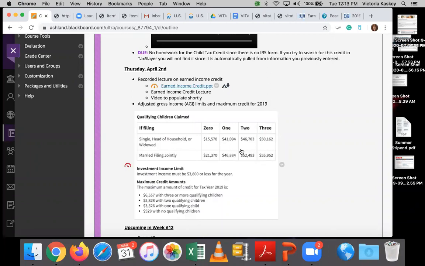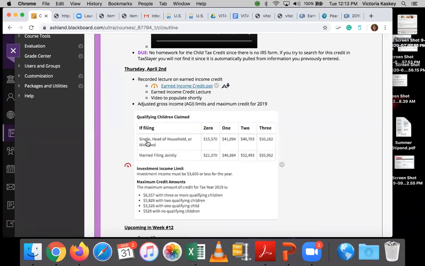So all of the money received for government assistance or workers' compensation, which is a company provided benefit, anything you get that you are getting income for that isn't earned when you're not going to work, you're not able to claim in Earned Income Credit. And let me give you an example here.